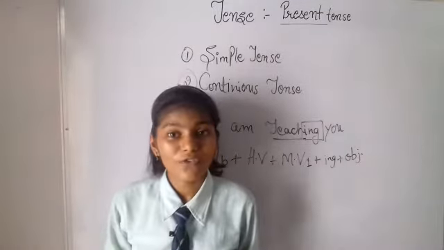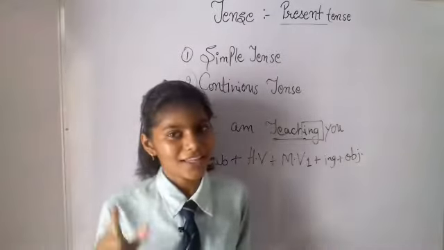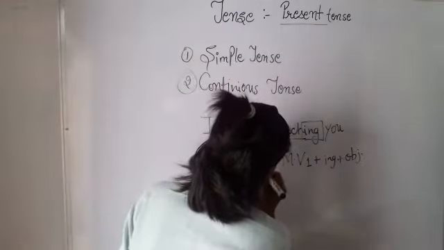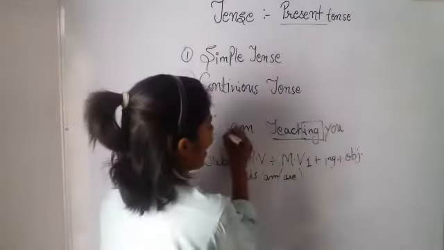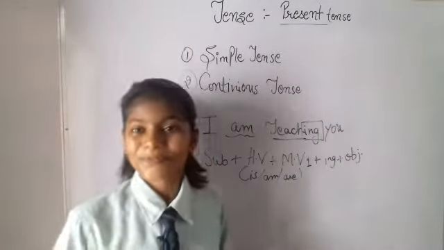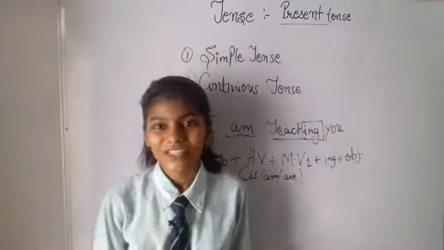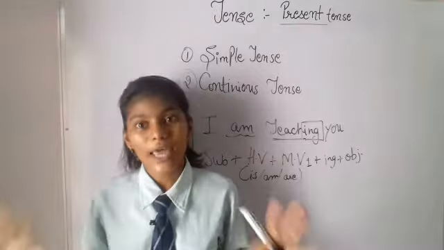There are also helping verbs like is, am, are. Which one did I use? Am. With I, you always use am.